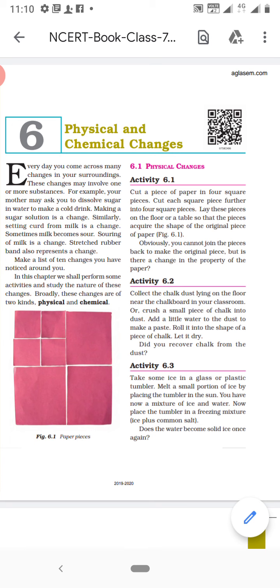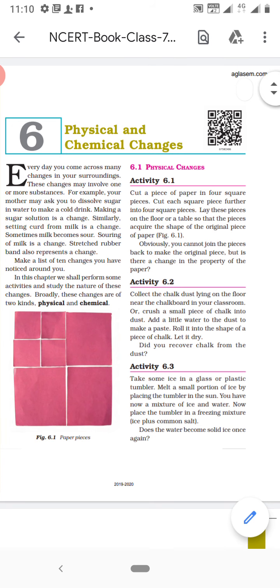A paper doesn't change into anything else. The size of paper is changing. A chalk has been crushed and the powdered form of chalk is having the same chemical constituents as it is in the solid form. A hexagonal blade doesn't change its chemical properties, its constituents. So, in such a change, no new substance is formed.